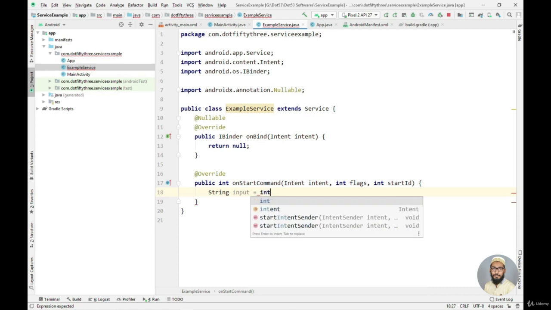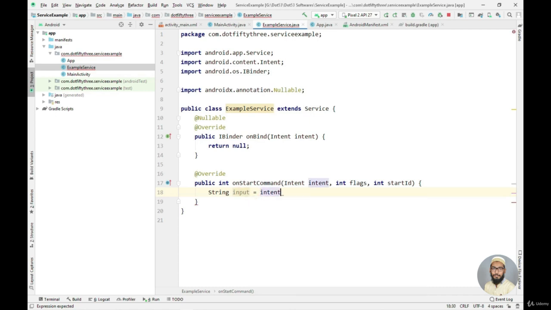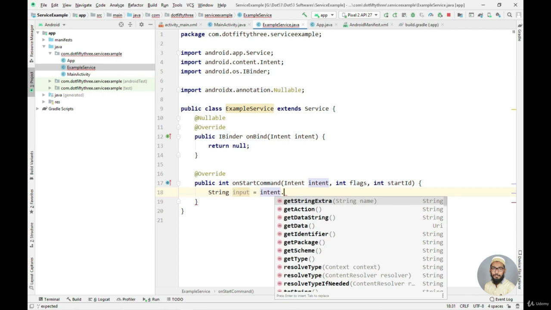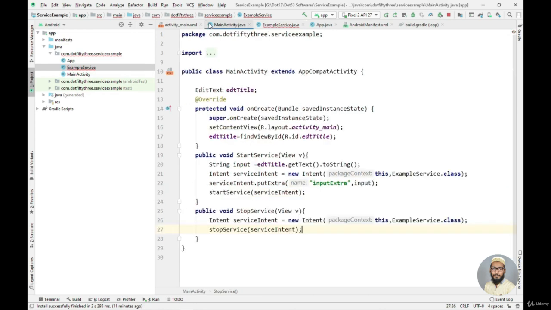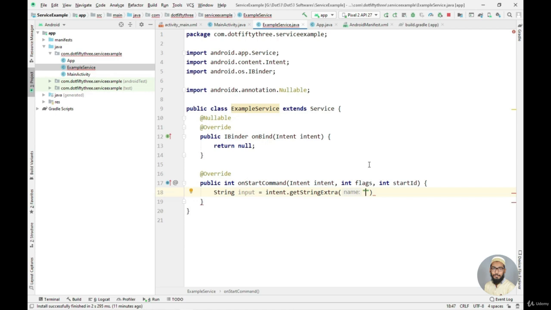Now I want to fetch the data from that intent object. So I will say intent dot get string extra. Now remember we gave the data a name, that is the input extra. Now we need to pass the same name here in order to fetch the data. So I will say input extra. Okay, now let's just put the semicolon here.